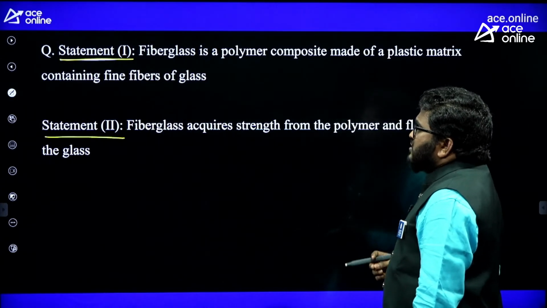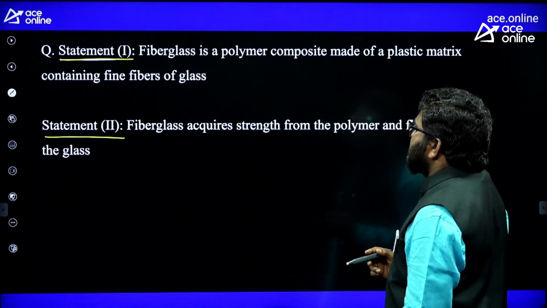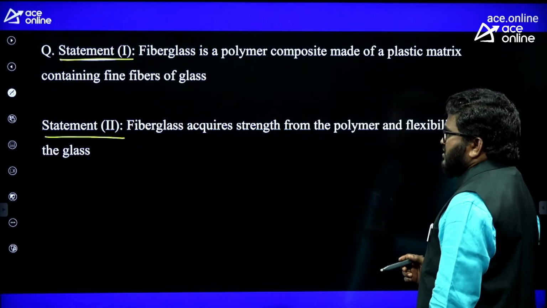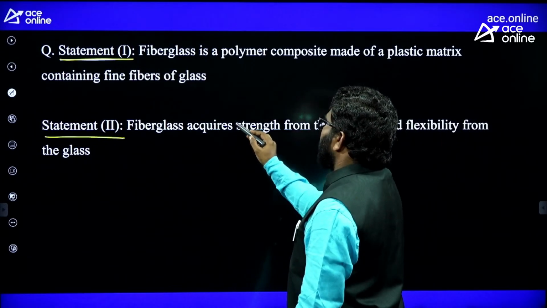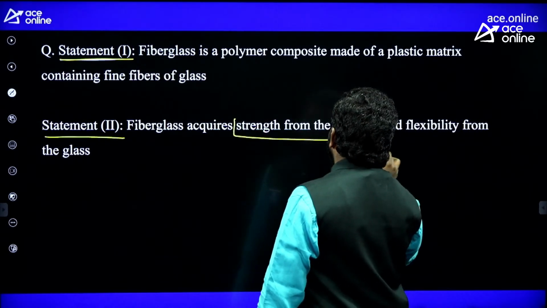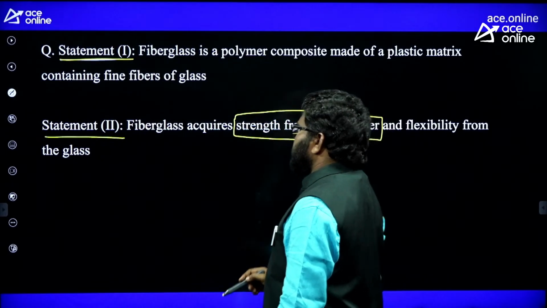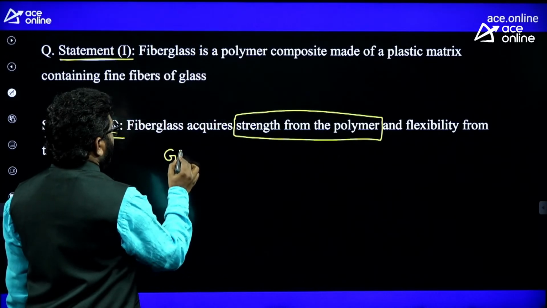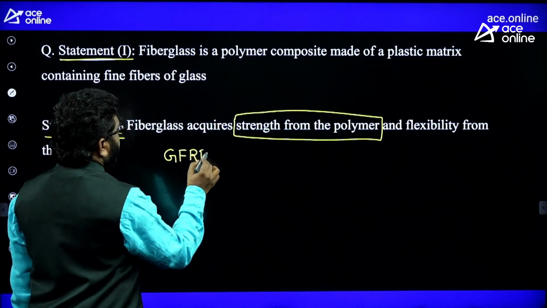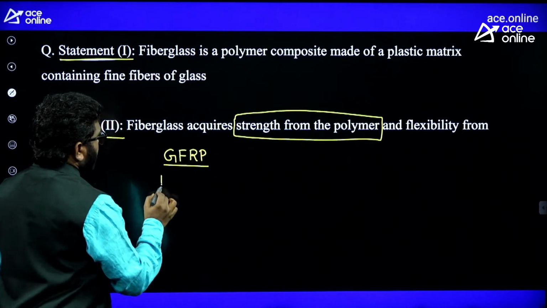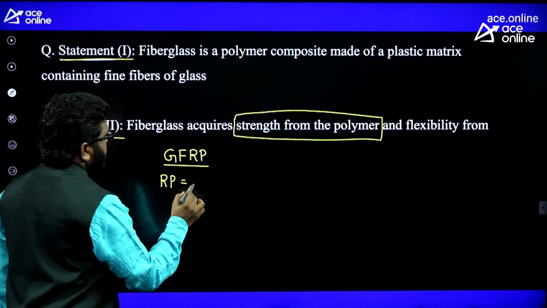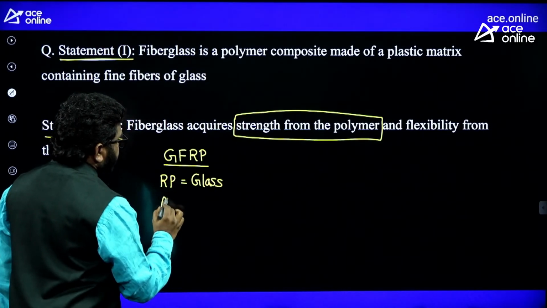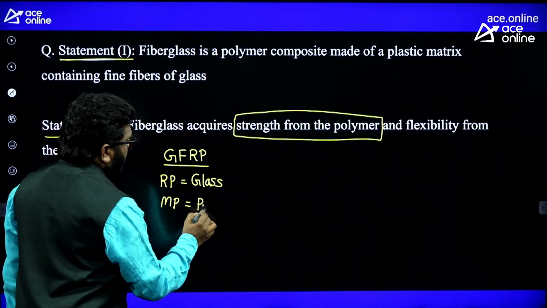Now statement 2: the fiberglass acquires strength from polymer and flexibility from the glass. It is absolutely wrong. Remember, in glass fiber reinforcement, the reinforcement phase material is glass wire or glass fiber, and the matrix phase material is polymer.